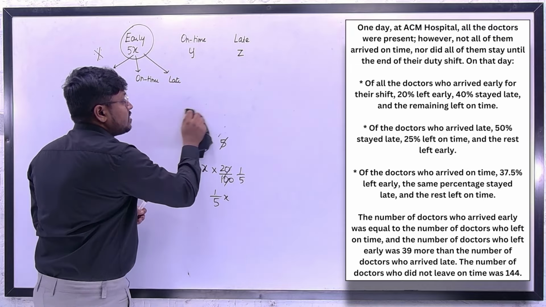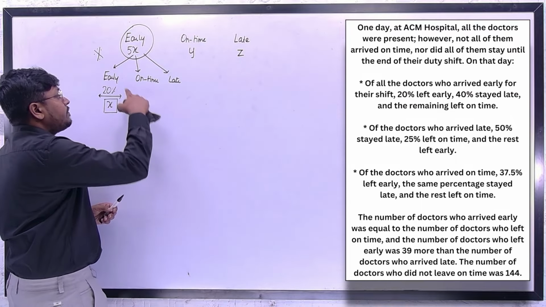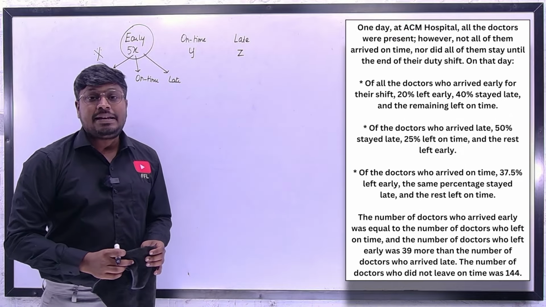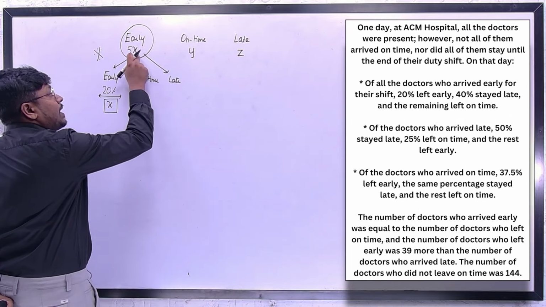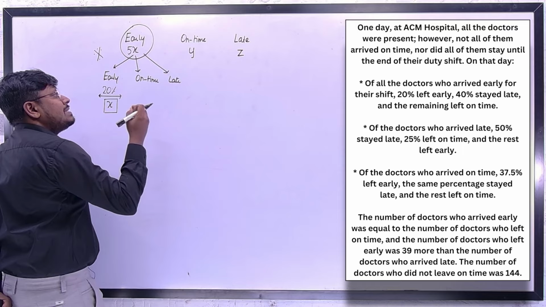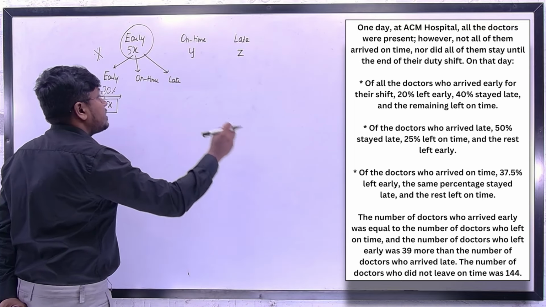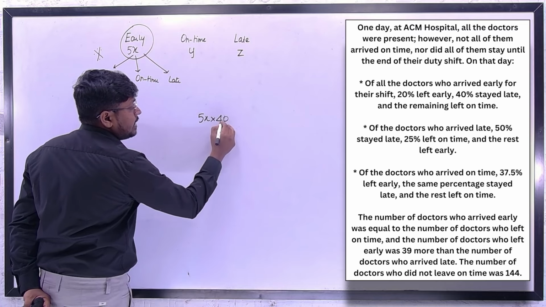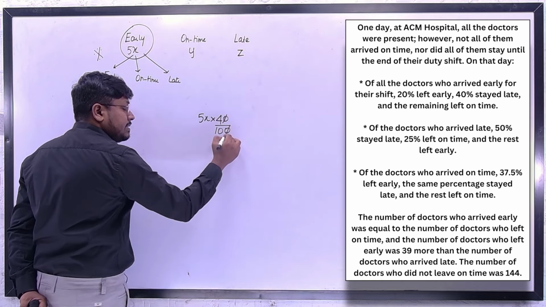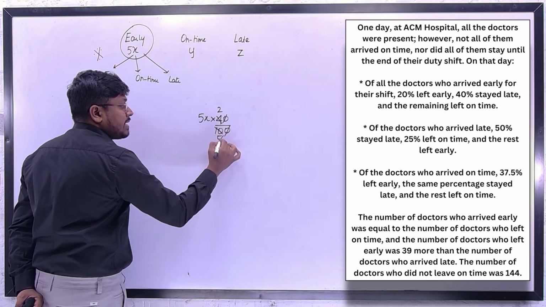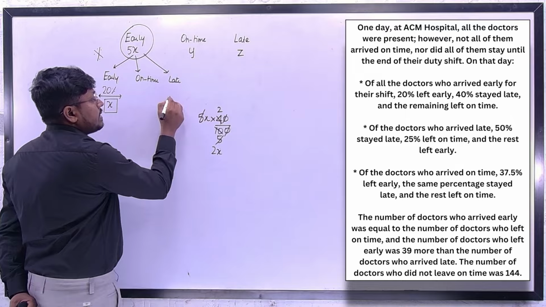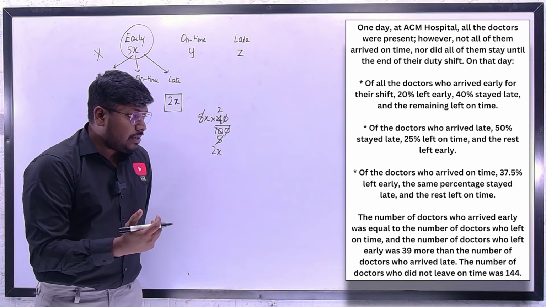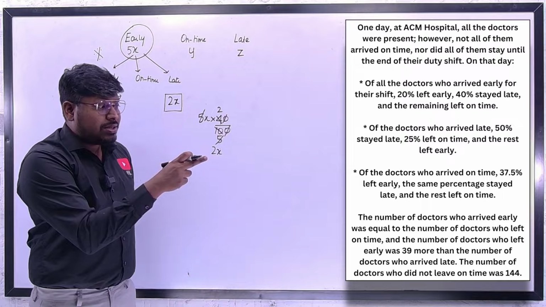So now it is easy, right? The total number of doctors who left early will be 20%. Now the next point is 40% stayed late. Out of these 5x doctors, how many stayed late is 40%. So 40% of 5x: 40 by 100, we can cancel the zeros, so 2 times 5, cancel 5 and 5, and the result will be 2x. So 2x will be the total number of doctors who stayed late.